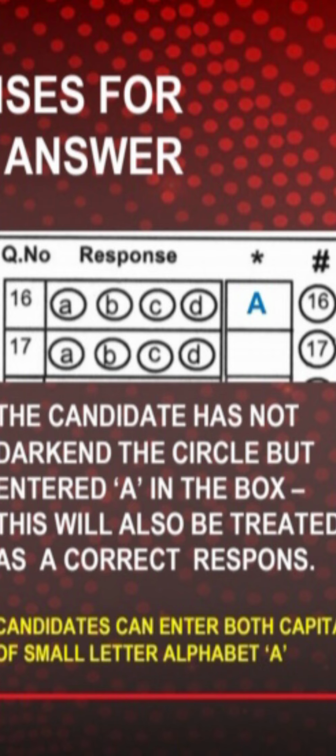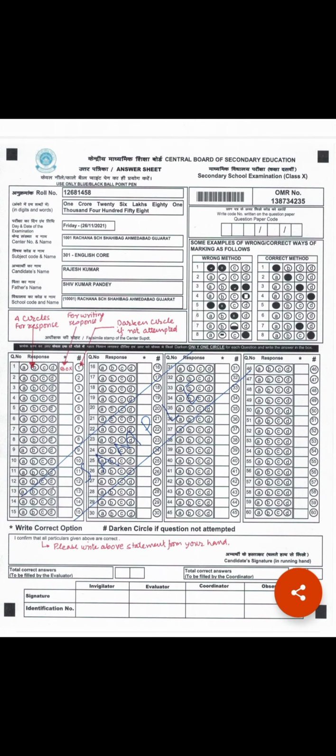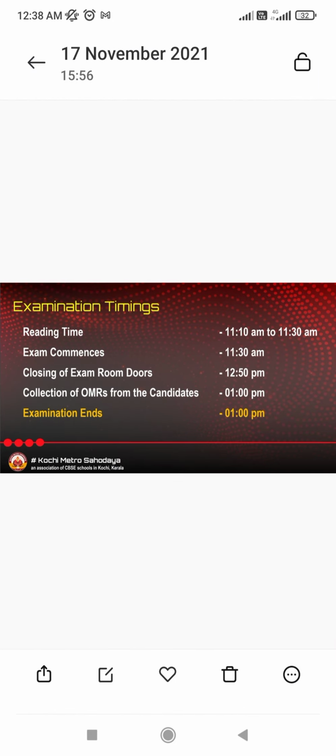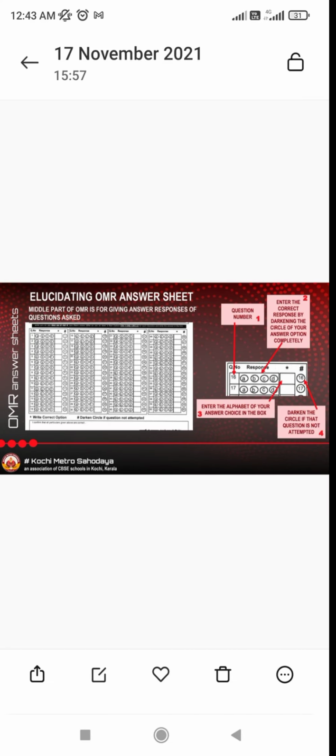Mostly our school staff are acting as invigilators to our school children, so we should maintain the dignity. We should conduct the exam properly. If a student asks for any help, or any cheating, we should not allow that. I hope you have got some idea. Even if the children get any confusion, we should be ready to guide them properly regarding the format of the question. So these are the things, please keep them in mind, and all the best for your examination. Thank you.